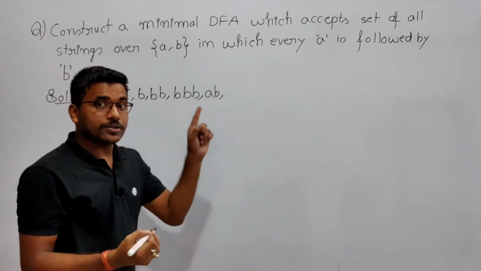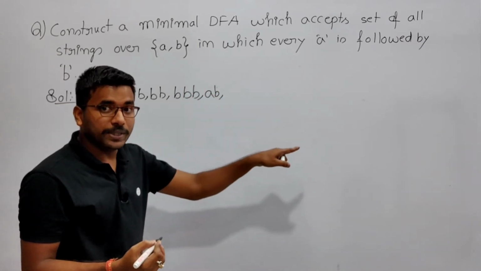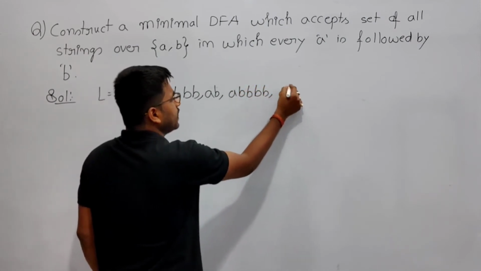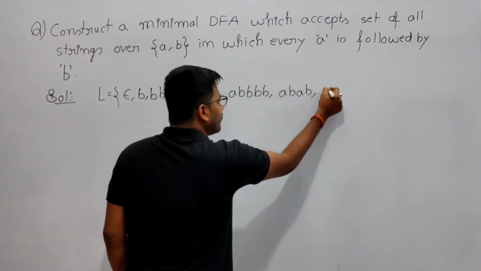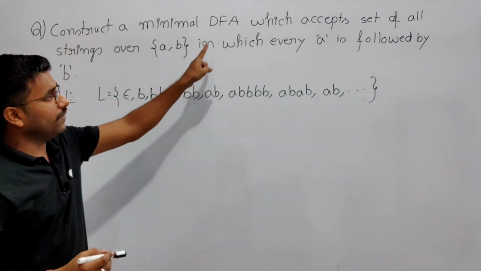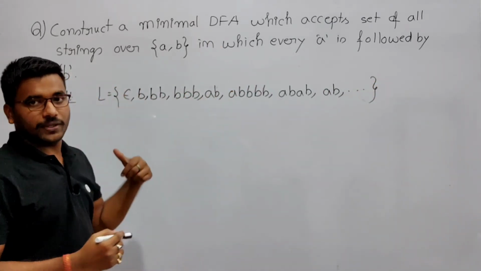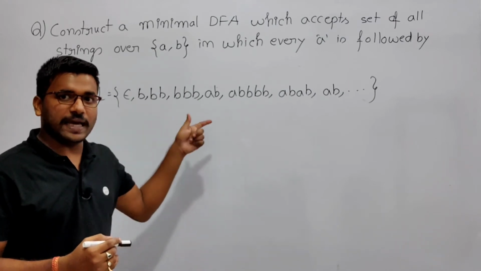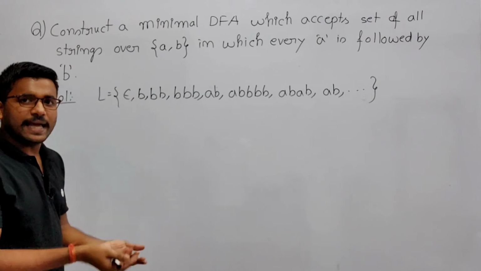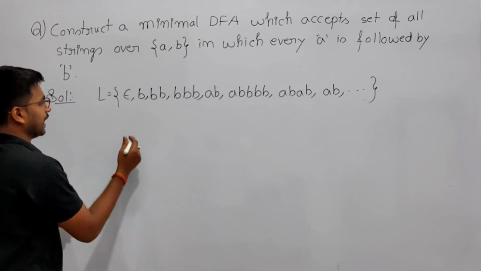aa is not allowed because after a it should be b. So ab, again any number of b, fine. ab, again a, then b. After a it should have b, otherwise it can have anything. See, every a is followed by a b. If a is there in this string, then after a there should be a b. But if no a is there, it can have anything. So epsilon belongs to the language.